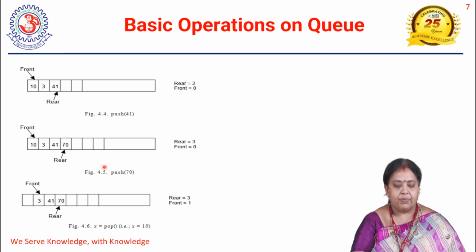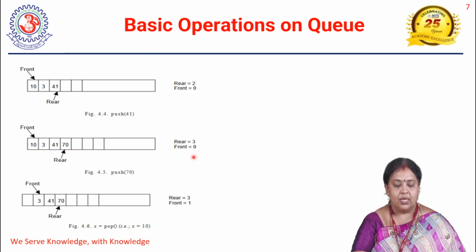So what happens now? What is the front? 0. Now front becomes 1. That means we are deleting this element. We are not referring to this element, and not referring means this element is deleted. Okay, that is the deletion process. So whenever we are inserting, rear will be incremented. Whenever we are deleting, front will be incremented. Front will come to the next position.